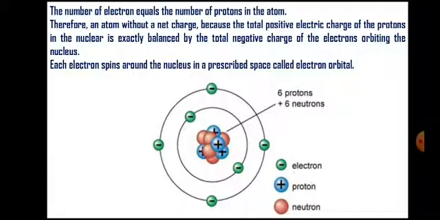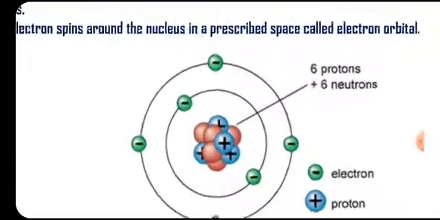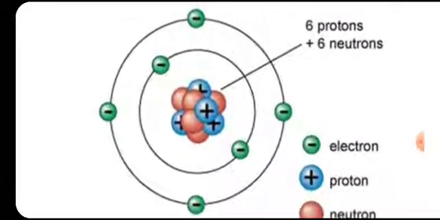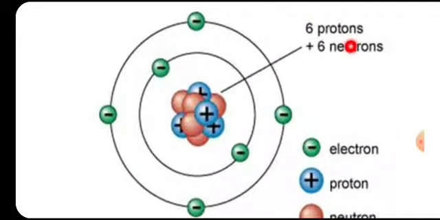This is the diagram of an atom, that is carbon. We can see at the center there are 6 protons and 6 neutrons. Neutrons are orange colored, they are electrically neutral. Protons are blue colored, they have electrical positive charge. And these circles show the orbit, the orbital in which the electrons are revolving.